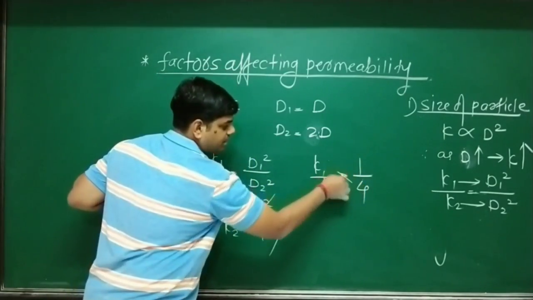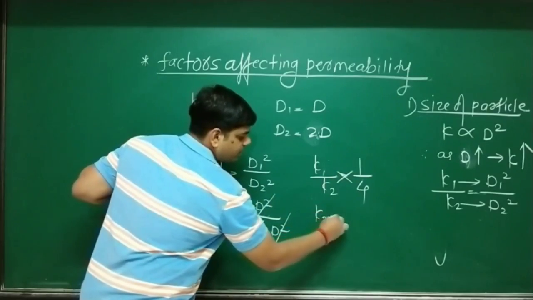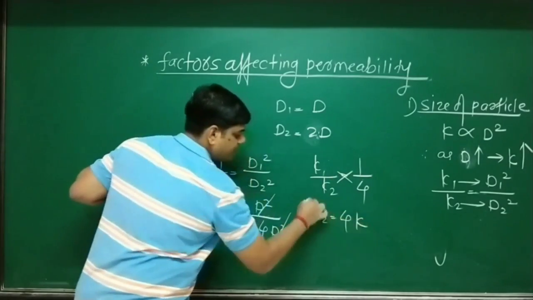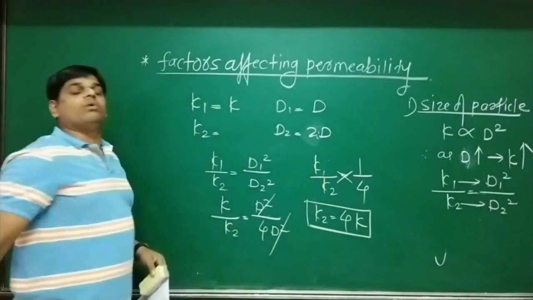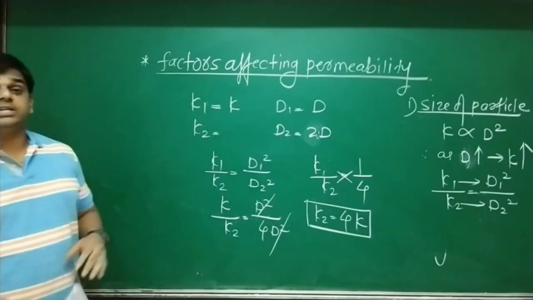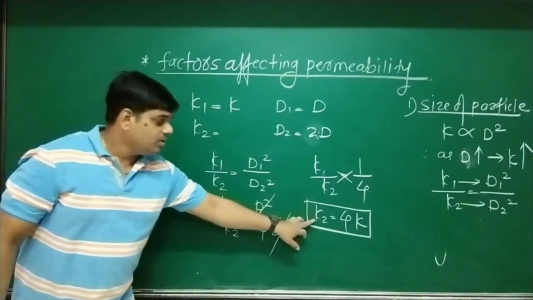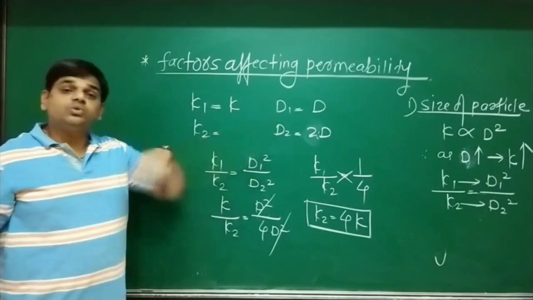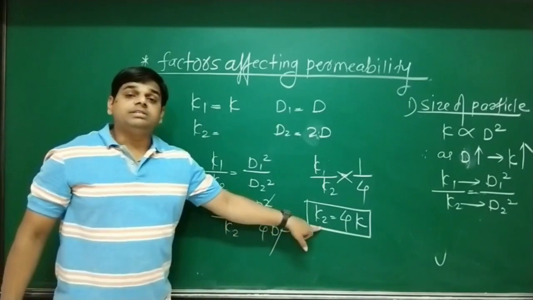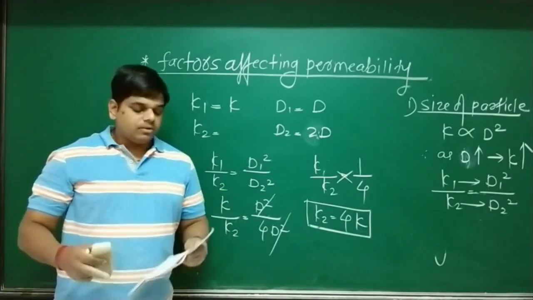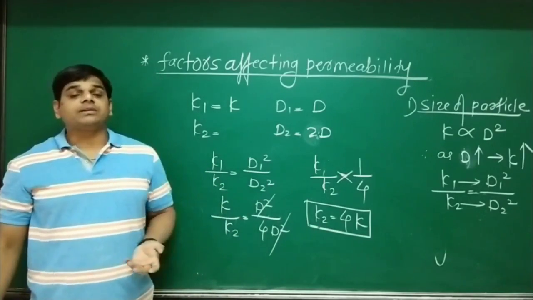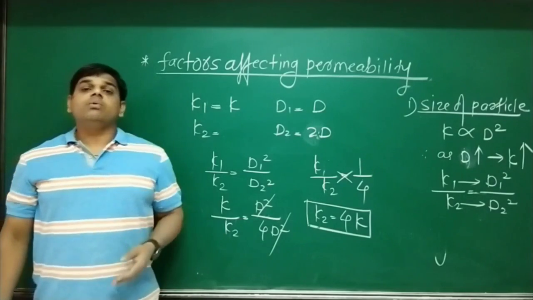Therefore do cross multiplication. So K2 equals 4 times of K. That is your answer for 1 mark in MPC, 1 mark in GATE without calculator. So when diameter increases 2 times, permeability increases by 4 times. Okay. Now let's move to the next factor affecting permeability, that is the void ratio.